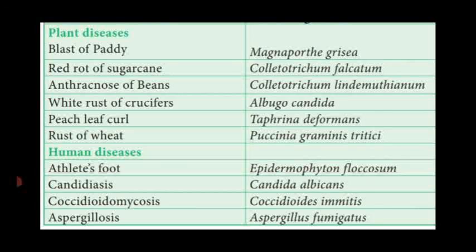Then some of the toxins produced by fungi are patulin and acrotoxin A. These are the harmful activities, and some kinds of plant disease and human disease we have also seen. The causative organisms are also given in the table column. So dear students, I hope you have all understood the economic importance of fungi and the harmful activities of fungi. Dear students, up to this I conclude my video. Remaining we will see in the next video class. God bless you. All the best, children.